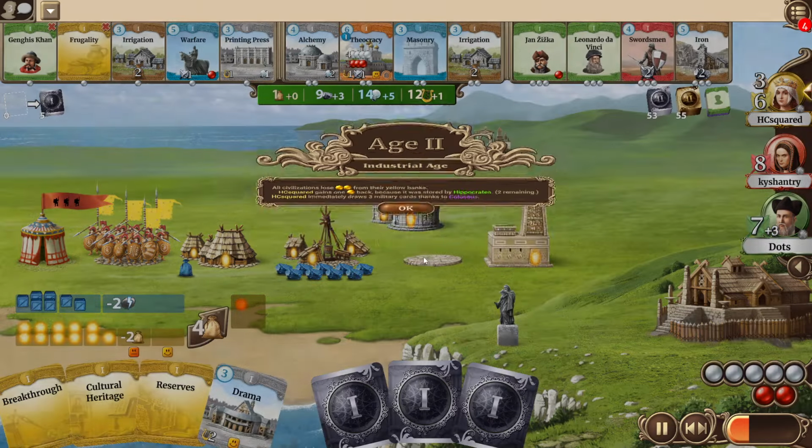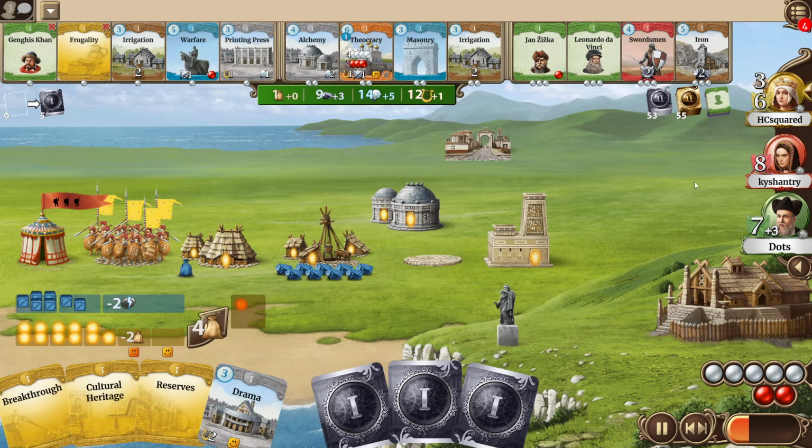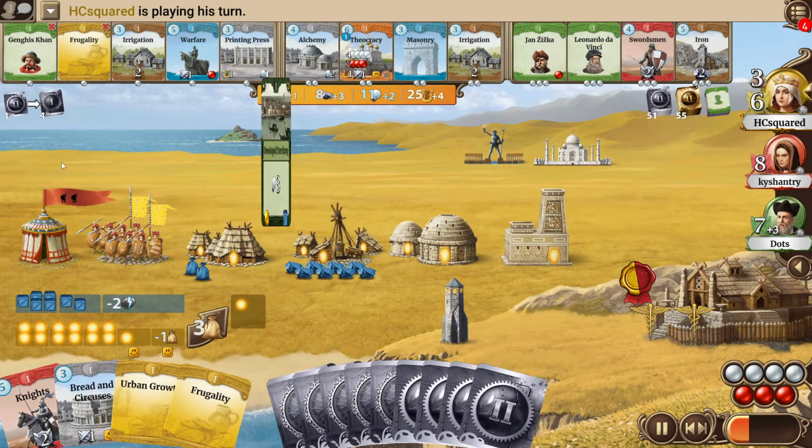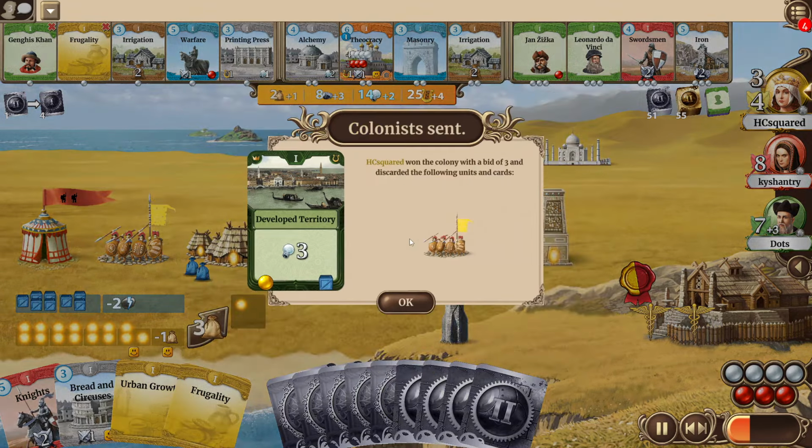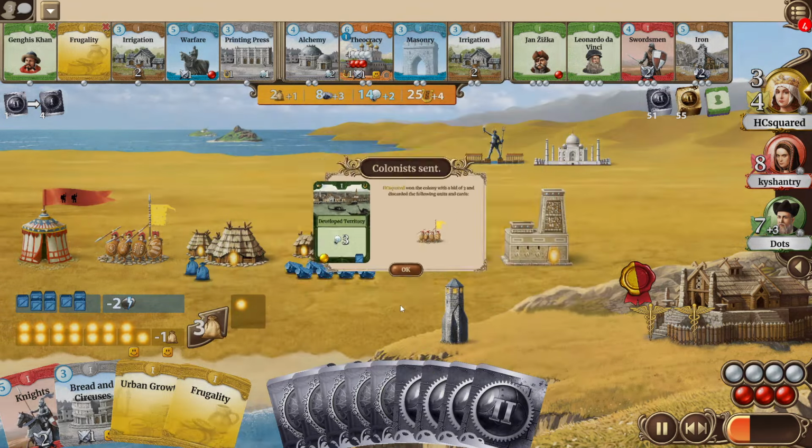Now H2 starts, HCsquared gets some additional Colossus draws. Will he seed an H2 event immediately? Yes, indeed. And he opens another colony, the developed territory 1, after Kyshantry has sent away some colonization cards for the last colony. And now HCsquared is able to win that colony again very cheaply for just a warrior.